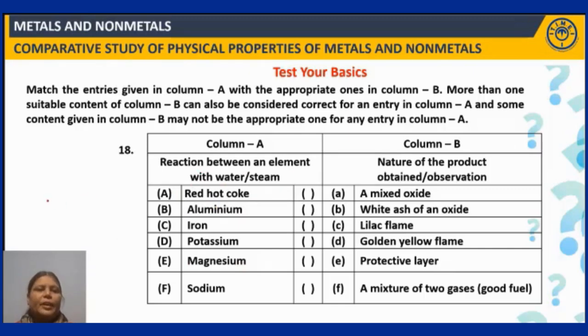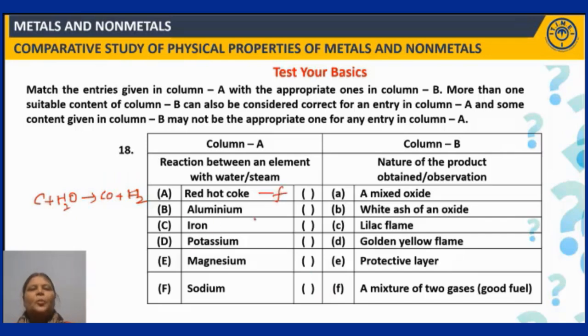Okay. When steam is passed through red hot coke, then you get carbon monoxide plus hydrogen, right? And this mixture is known as water gas, right? So carbon monoxide and H2. This is a gas, this is a gas. So mixture of two gases, which is used as a good fuel, right? So this is used as a water gas, which is a good fuel. So F is the correct match for it.